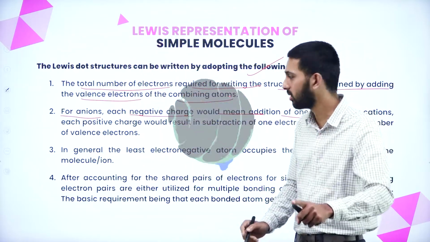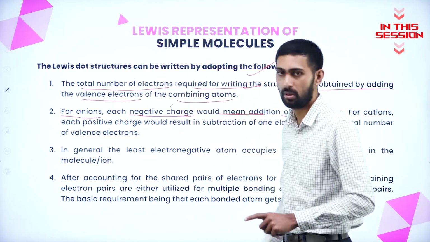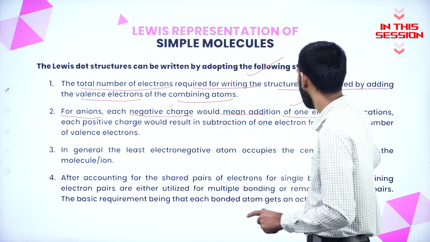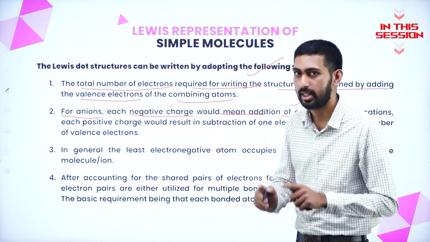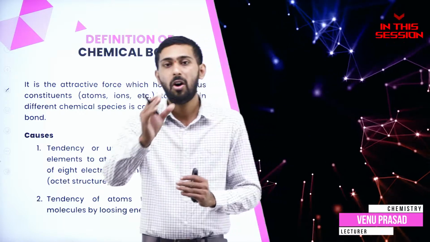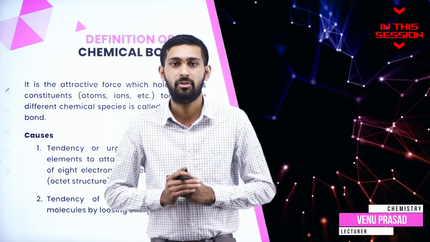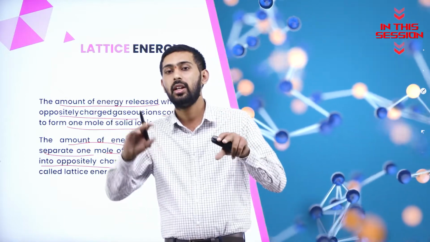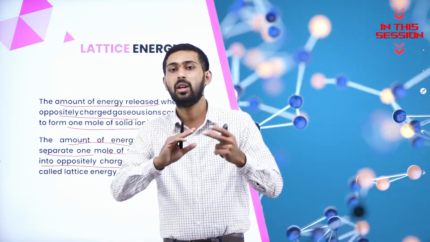For anions, we should know that negative charge will be there, and then we should say that addition of 1 electron takes place. Here, chemical bond represents the bond between two chemicals when it is in the ionic state. When the cation is in the solid state and the anion is in the gaseous state, we cannot combine correctly.